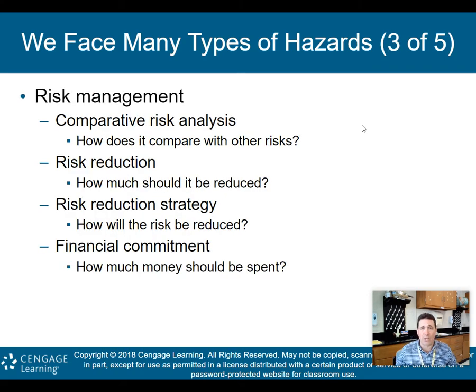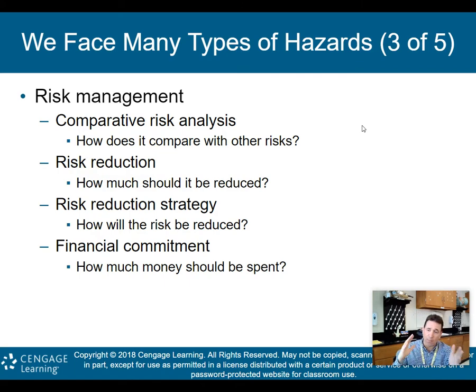Then we go to the management part, and we compare the risk analysis. How does it compare with other risks? Again, risk reduction: how much of it should be reduced? We then come up with a risk reduction strategy. How will the risk be reduced? How are we going to do it? And then obviously we need to know if money is going to be involved. So a financial commitment will come into that risk management: how much money should be spent to reduce the risk.